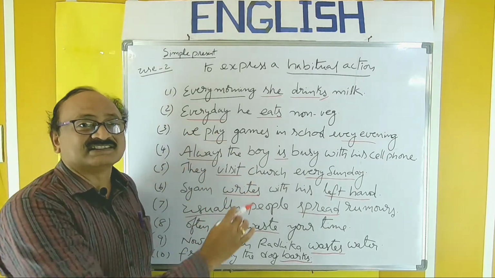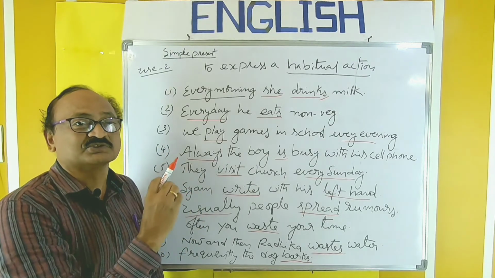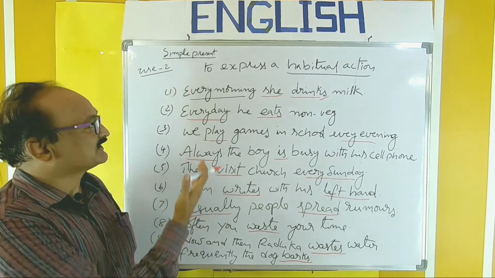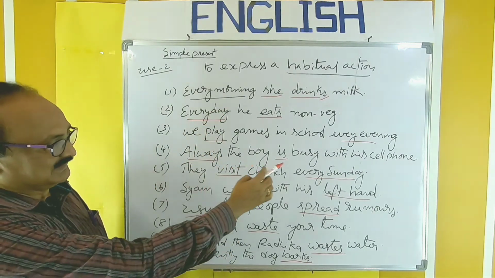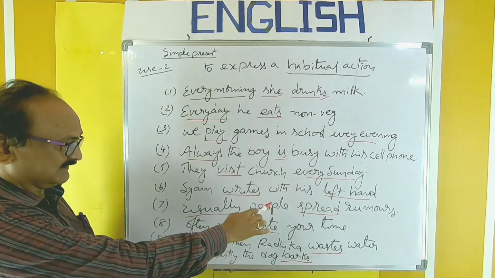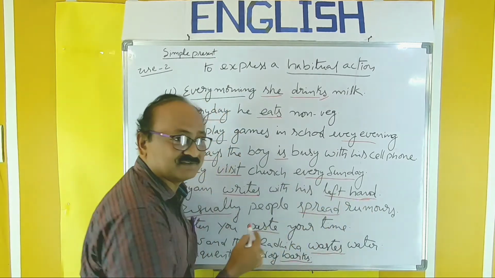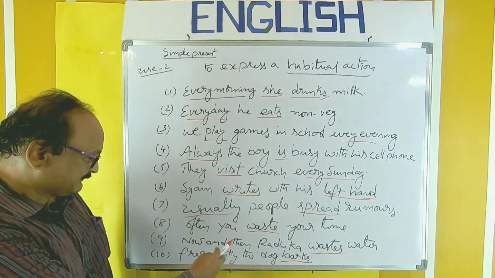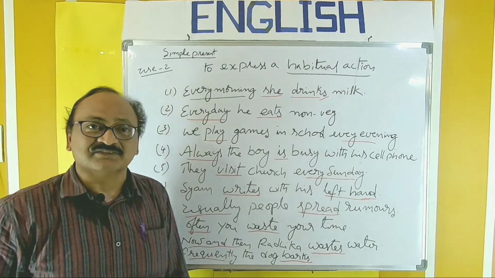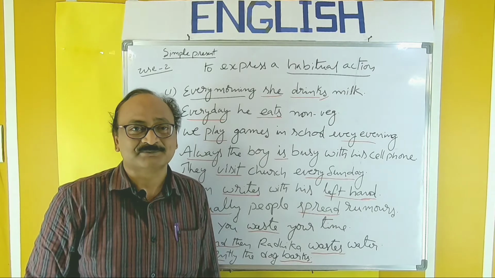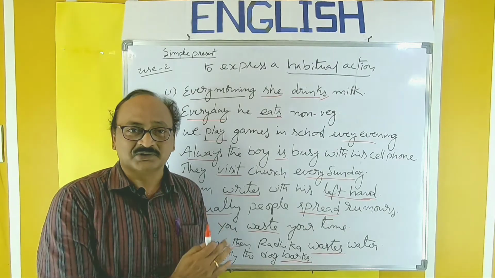So all these are the habitual actions, and whenever you want to express habit, go to simple present. And you can use these words like this. Every morning, every Sunday, every evening, and writes with left hand, usage of left hand, usually, often, now and then, frequently. So all these are the words which refer to one's habit. So all habitual actions should be expressed in simple present only.